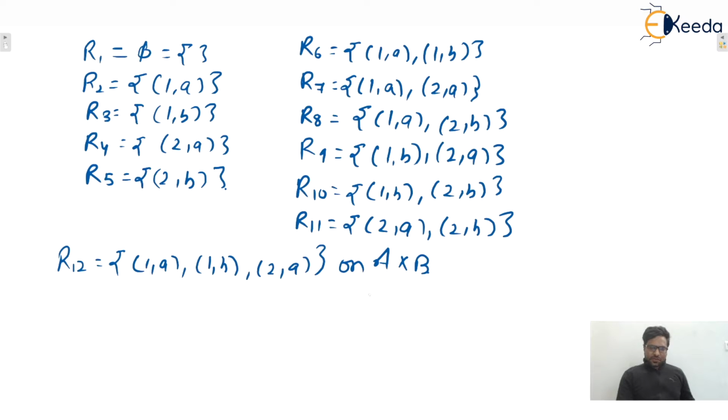This is the representation of a relation on A cross B, meaning a relation from set A to B, or a subset of A cross B.